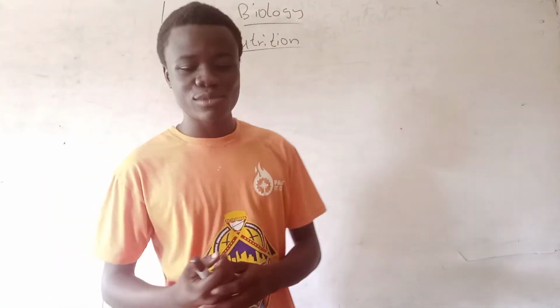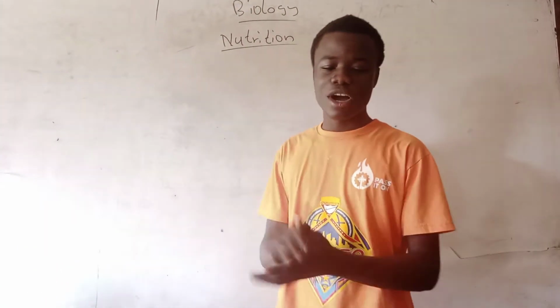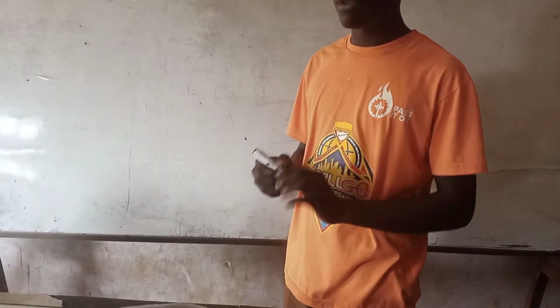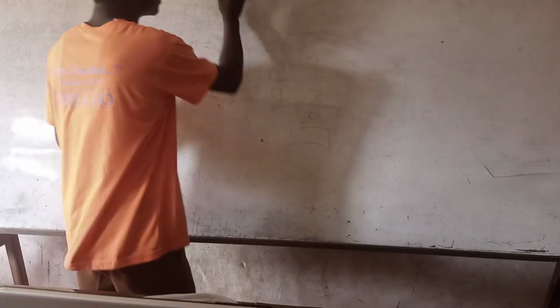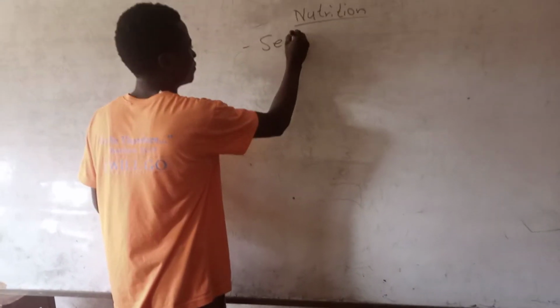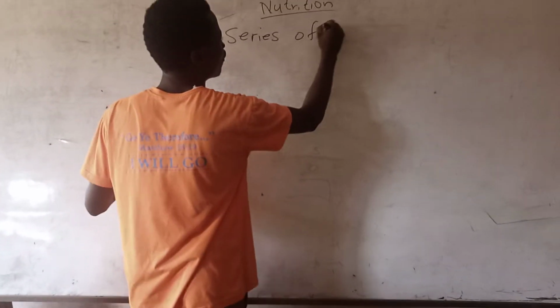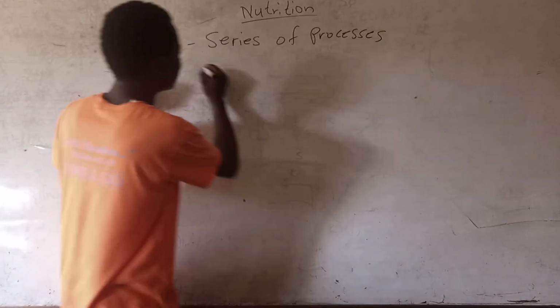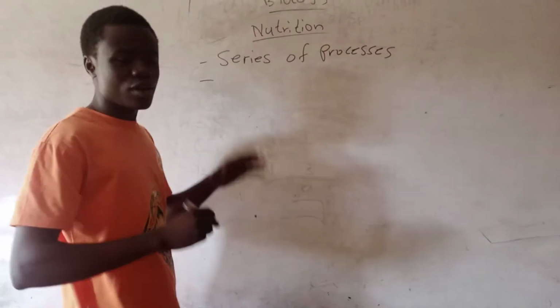Nutrition is the series of processes by which organisms take in and assimilate food substances and use them to provide energy for growth activities and reproduction. Let me take it again and then write the key points. Nutrition is a series of processes. That's the first point.